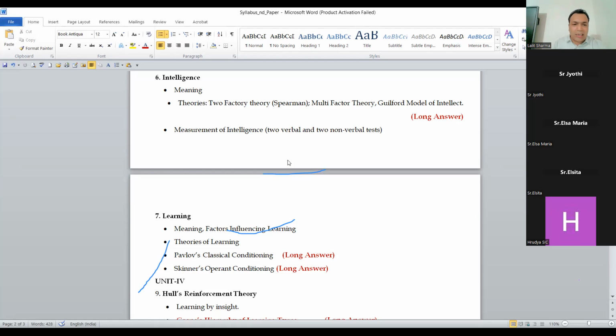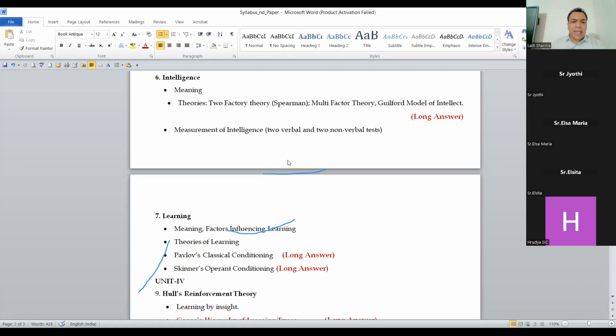You can stretch that learning theory, and there are only two theories. One is the classical conditioning theory given by Pavlov, and the second is Skinner's operant conditioning theory. Right, guys? So I have given you the notes also. Okay, you can see from the notes also. Even today we will discuss the notes, all of the questions, right? Under the notes also.